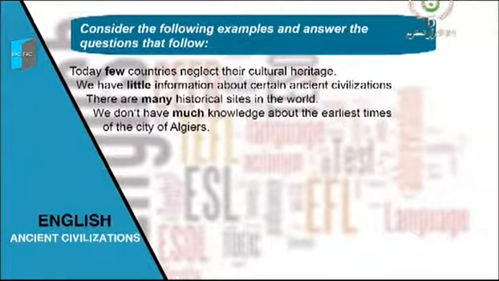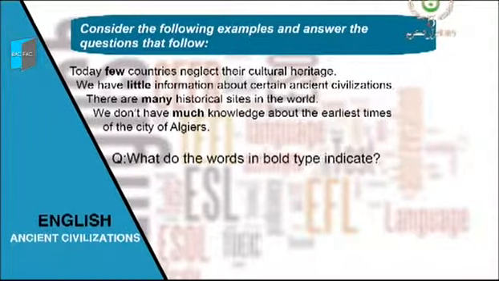Right, let's move now to our second grammar lesson. Today we are going to deal with quantifiers and their comparative and superlative forms. Let's read the sentences together. Today, few countries neglect their cultural heritage. We have little information about certain ancient civilizations. There are many historical sites in the world. We don't have much knowledge about the earliest times of the city of Algiers.